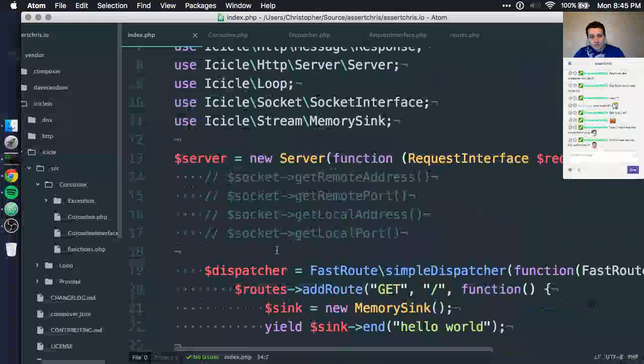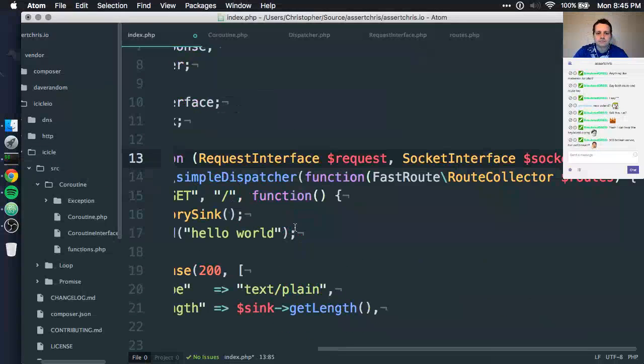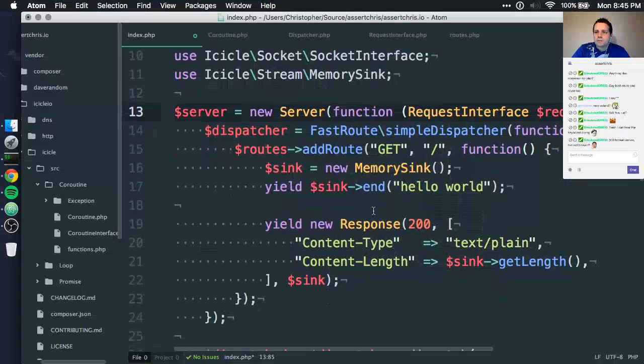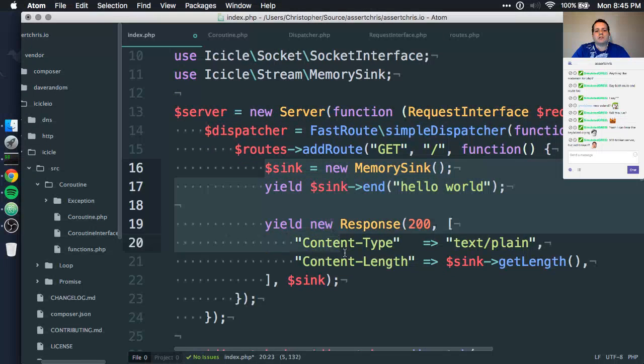Okay, so some experimentation later, I found that we can create routes using FastRoute like this and yield stuff in here. So we can make these callbacks generator functions, right?